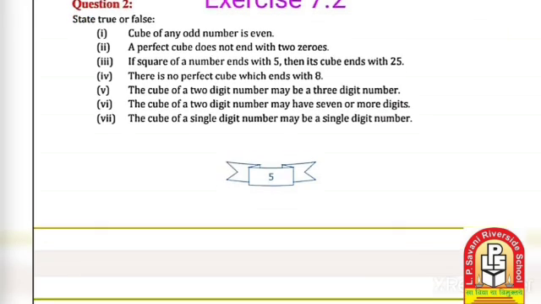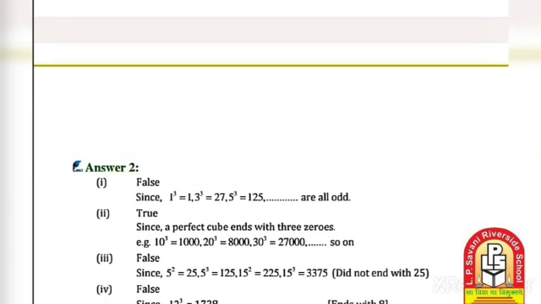Let's justify. Let's take 1 cube, which is an odd number, 3 cube, which is an odd number, and 5 cube, which is an odd number. So the cubes of these odd numbers are all odd, so this sentence is false.